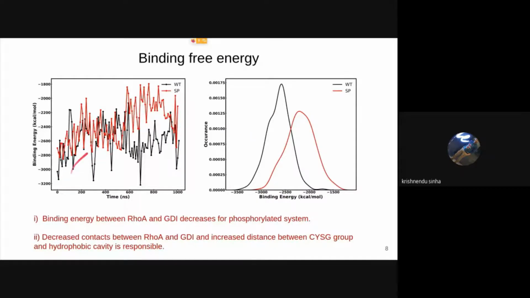So we observe around 600 nanoseconds, the binding energy decreases. The decrease in binding energy signifies weakening of interaction between Rho A and GDI protein. Now, this decrease in binding energy is mainly associated with the decreased number of contacts between PBR and N-terminal, and also the increased distance between cysteine geranyl and hydrophobic cavity.